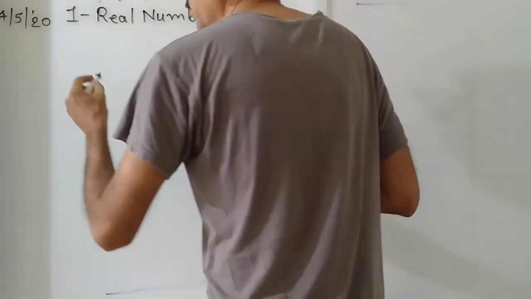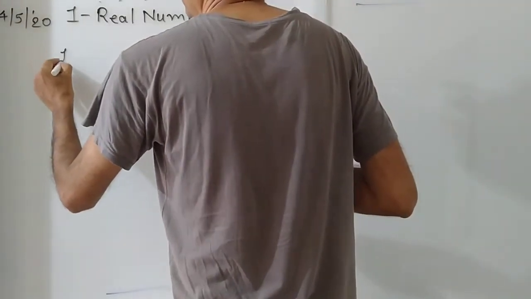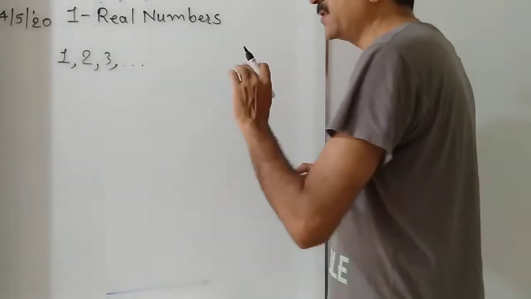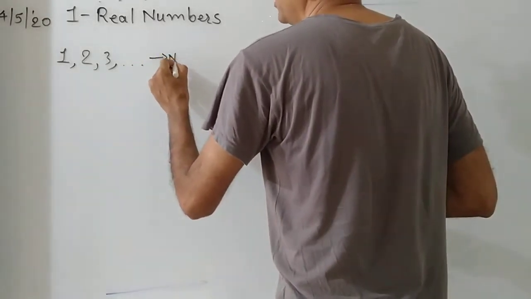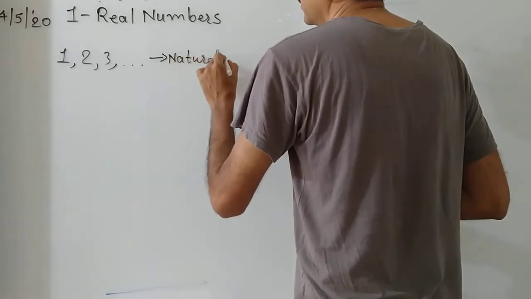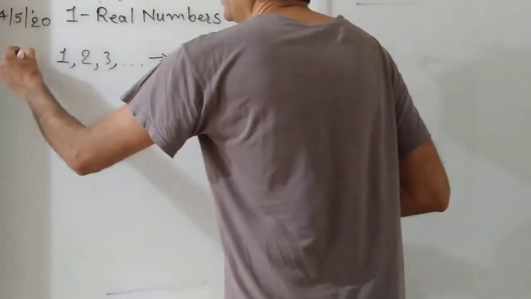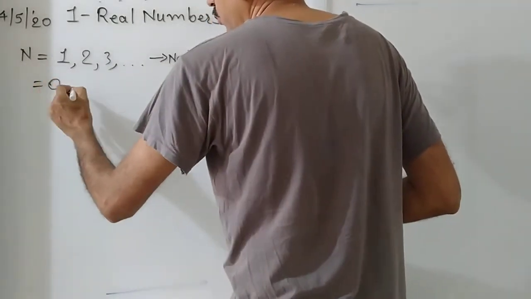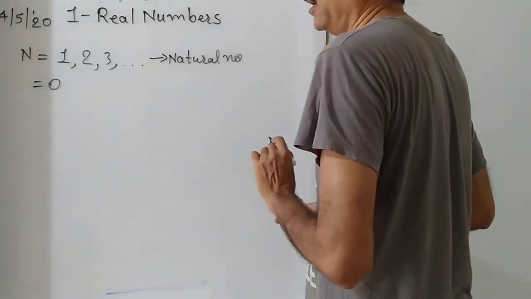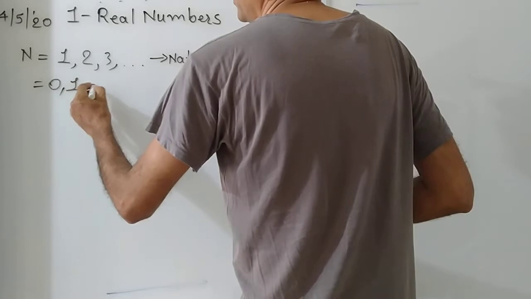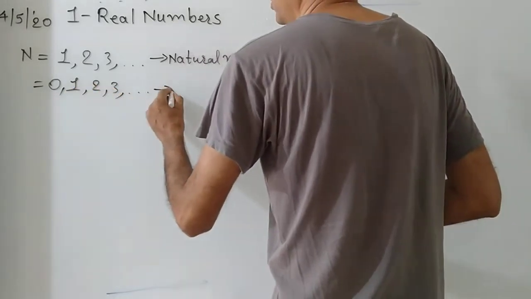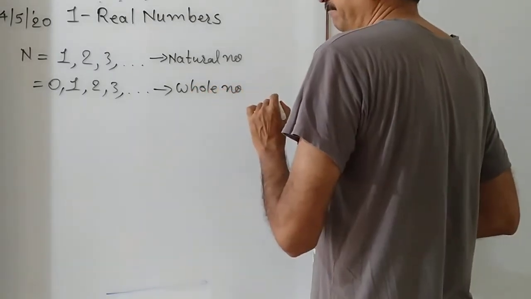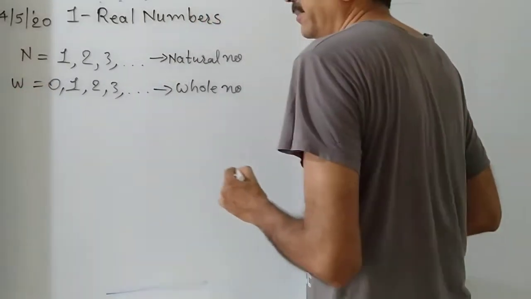A group of numbers. You have been learning the numbers 1, 2, 3 up to infinity. This series of numbers is said to be natural numbers, which is denoted by N. When we add 0 to the series of natural numbers, we get another series, which is called the series of whole numbers, which is denoted by W.